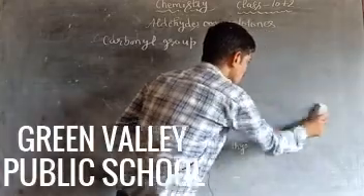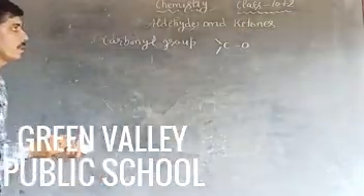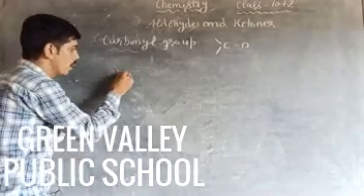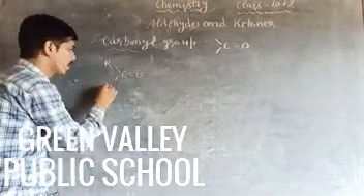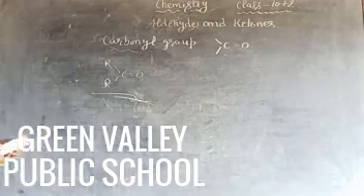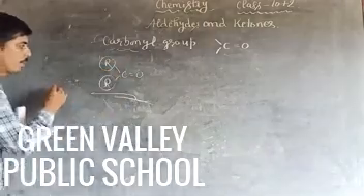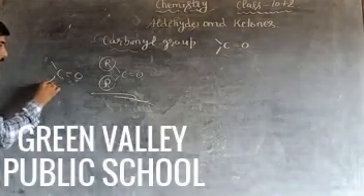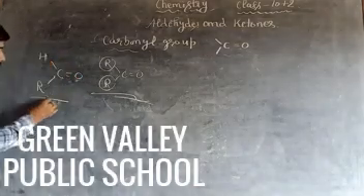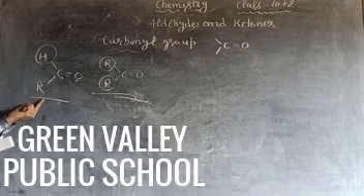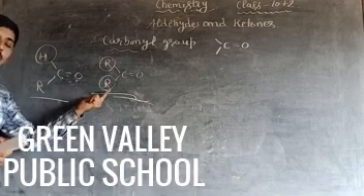So ketone is also a carbonyl compound. But in case of ketones, two alkyl groups join. This one is known as ketones. Why? Because in this case, two alkyl groups join to the carbonyl carbon. Or in case of aldehydes, one alkyl group and one hydrogen atom join to the carbon atom. This one forms aldehydes and this one forms ketones.